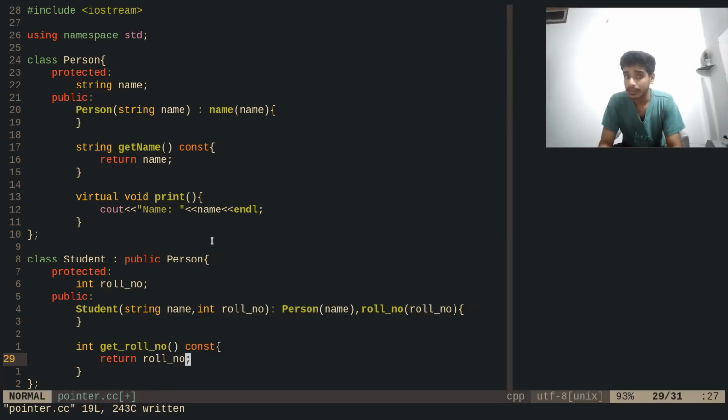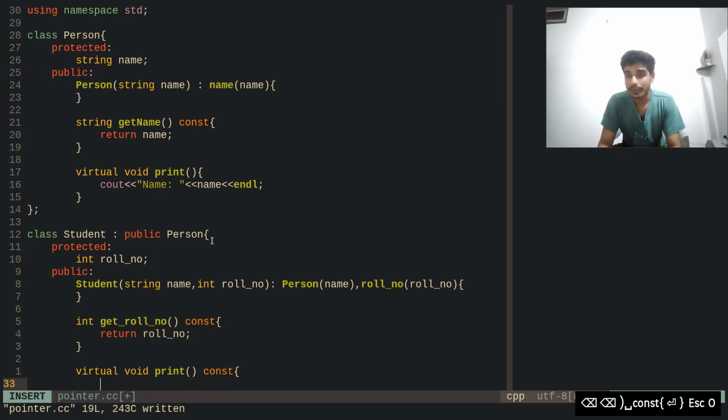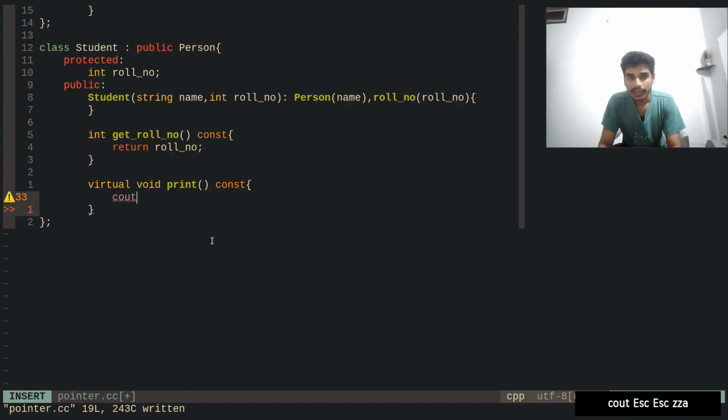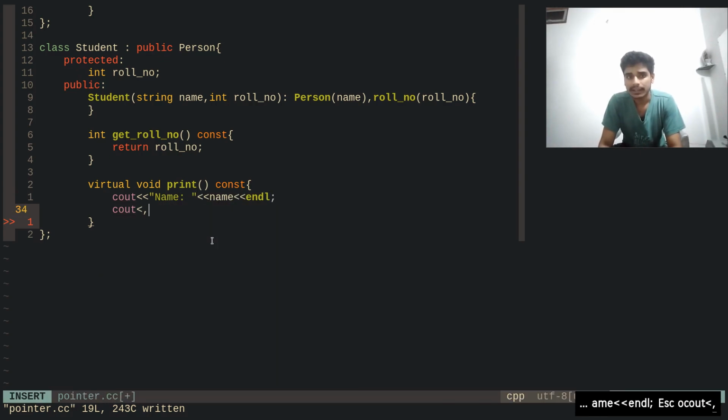We have this get roll number, and then by intuition, because we know that the print function of student should also print the roll number, so we will also override it, okay. Now what we can do is simply print out the name, the same thing, and then the other thing can be the roll number, and that's it.